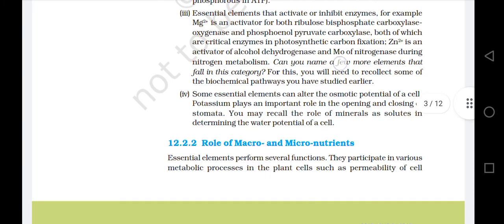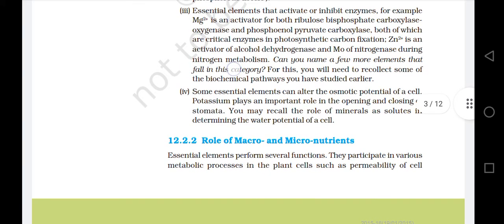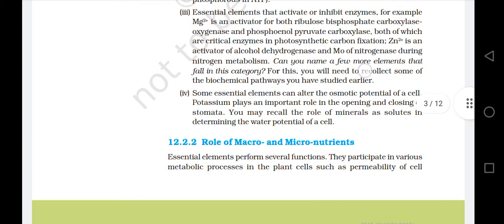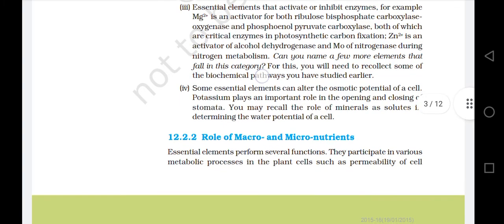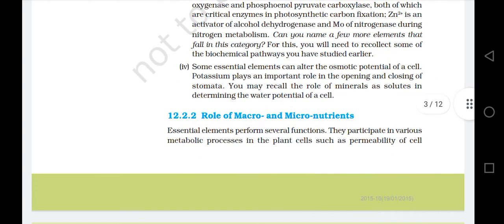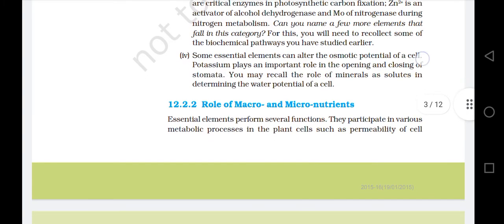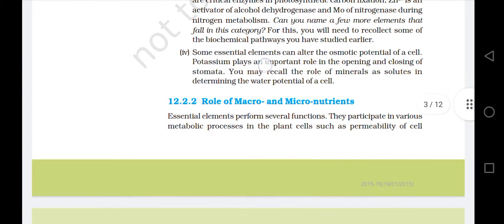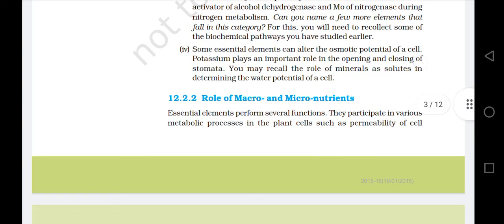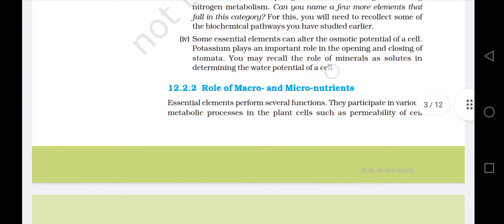Can you name a few more elements that fall in this category? For this, you will need to recollect some of the biochemical pathways you have studied earlier. Number 4, some essential elements can alter the osmotic potential of a cell. Potassium plays an important role in the opening and closing of stomata. You may recall the role of minerals as solutes in determining the water potential of a cell.